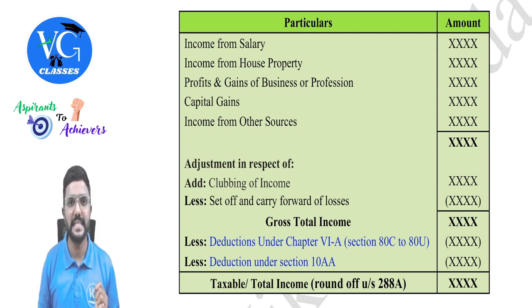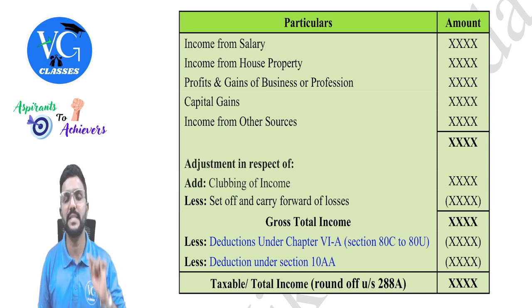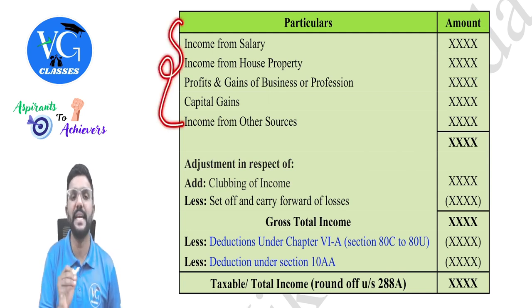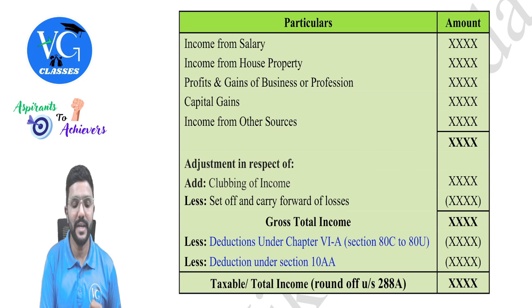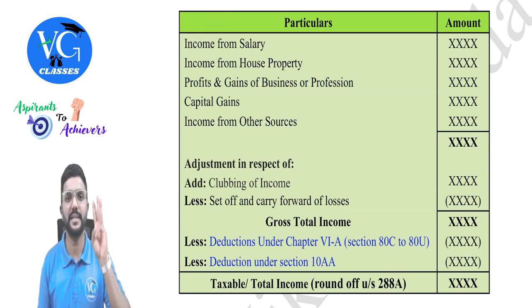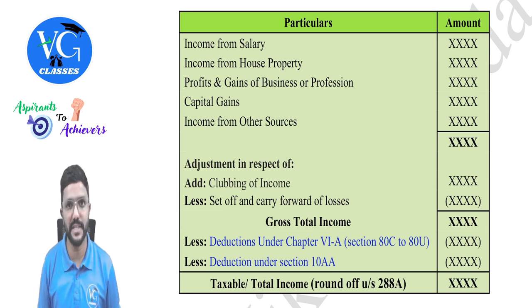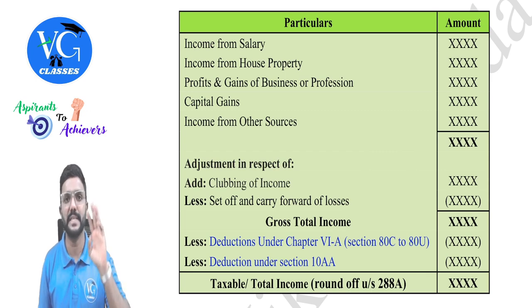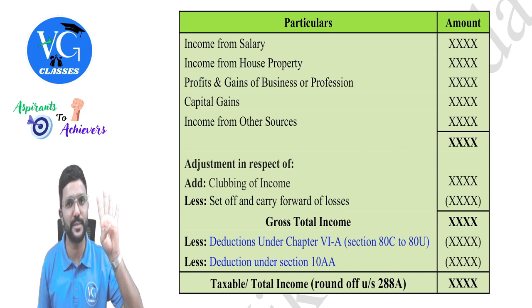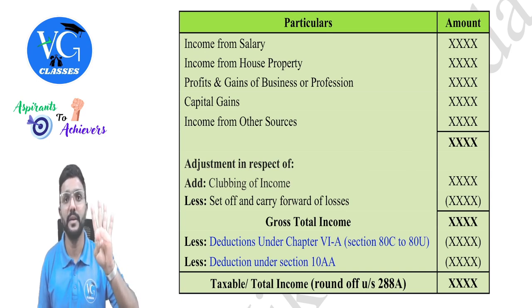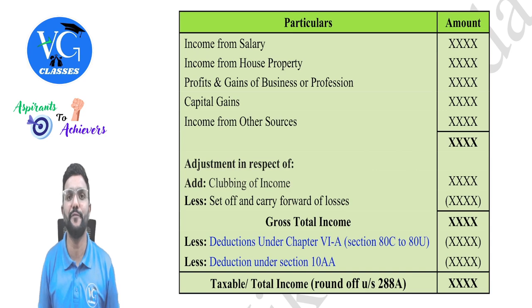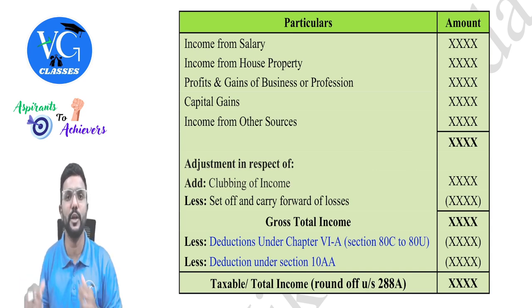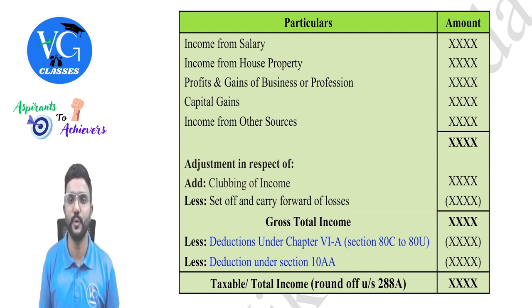And coming to the deductions, there are two sets of deductions. The first set of deductions is what we would have already claimed while computing the income under each head. For example, while computing the income under the head salary, there are three deductions which are given under section 16. Same way, while computing the income under the head house property, we would have claimed three deductions. First one is municipal tax or property tax paid by the owner. Yes. Second and third deductions are given under section 24, that is 30% of NAV, which is allowed as standard deduction. And the second one under section 24 is the interest on housing loan.